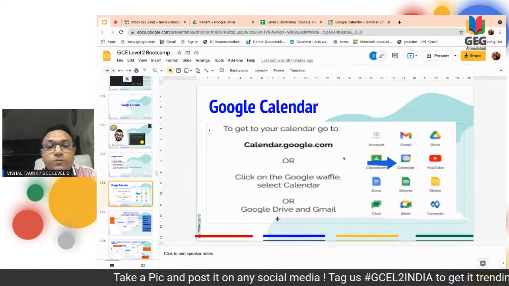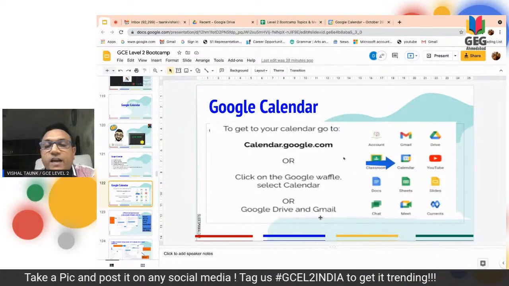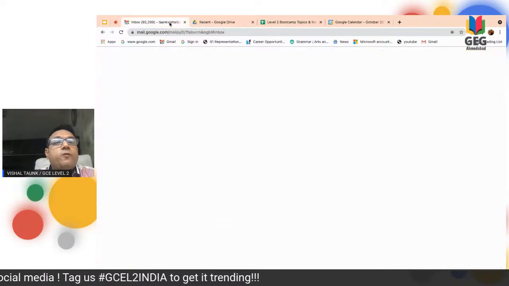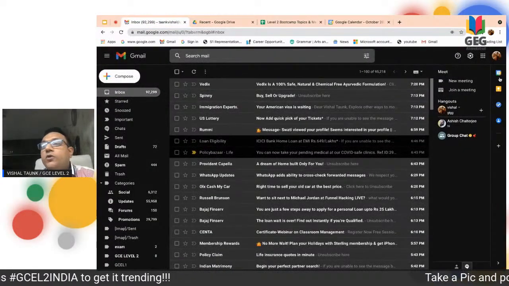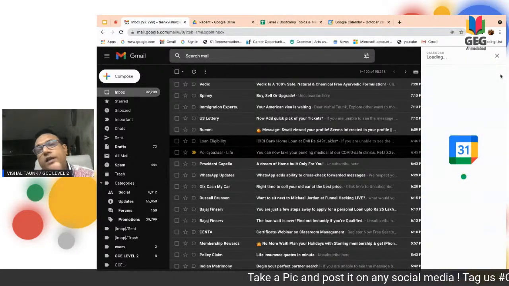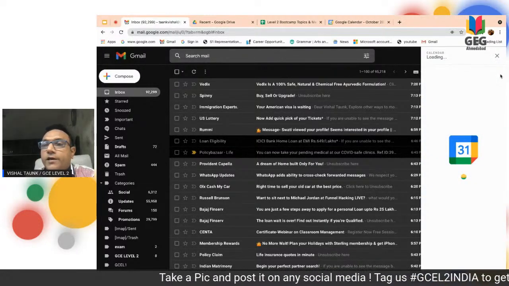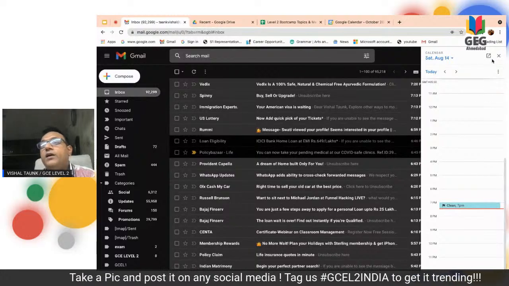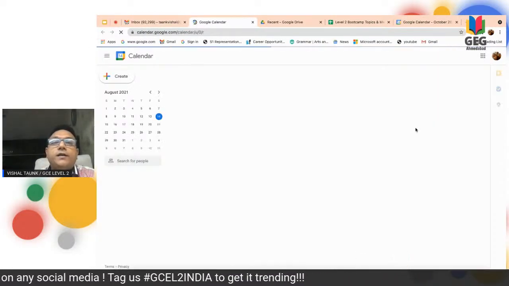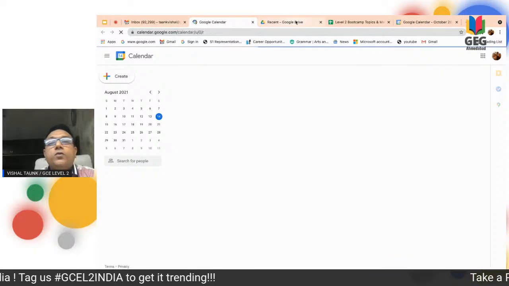We can arrive at that point also using our Google Drive and Gmail also. This I am showing you that how we can do. See, suppose I have opening my this Gmail account. You can see here this dot is also there, and we can click over there. They can bring to the Google Calendar. Yeah, we can expand this and we can see our Google Calendar. The same thing you can do with the Google Drive also.